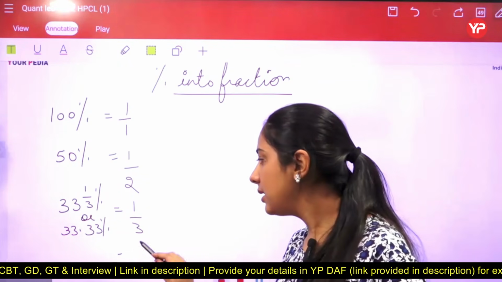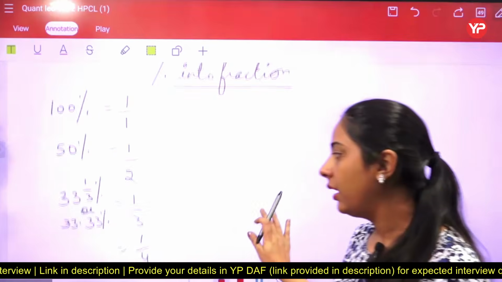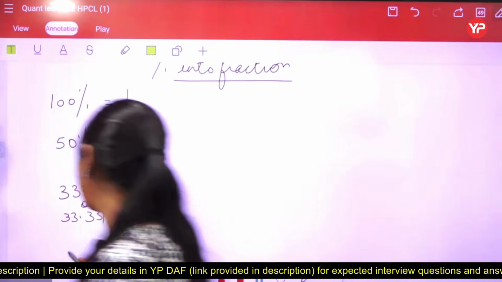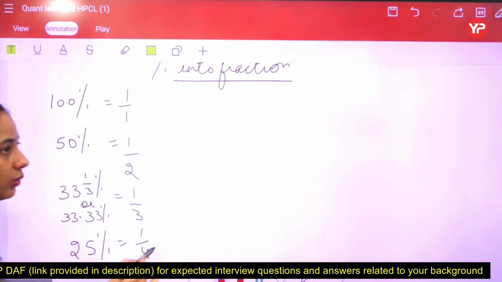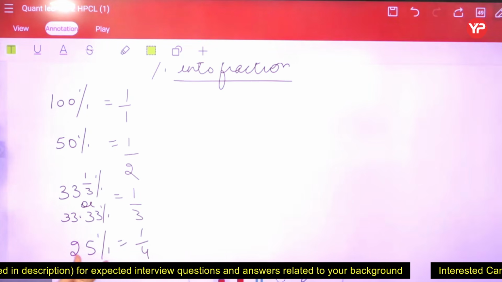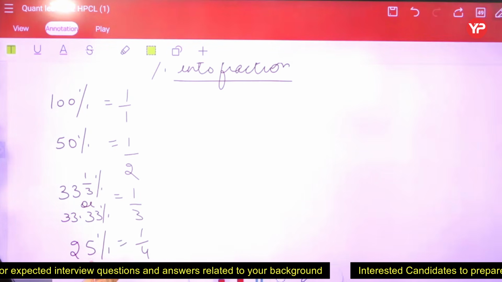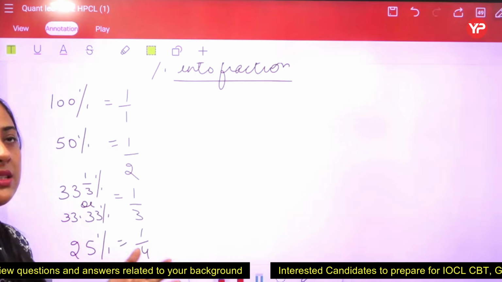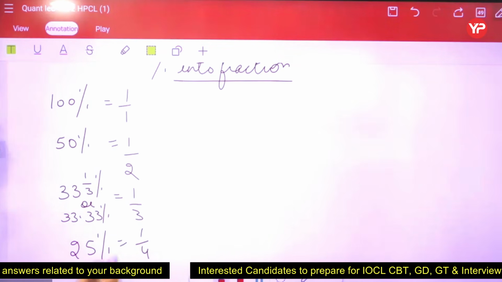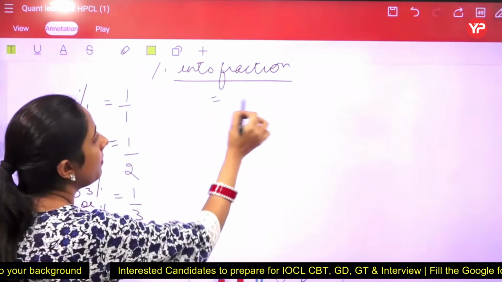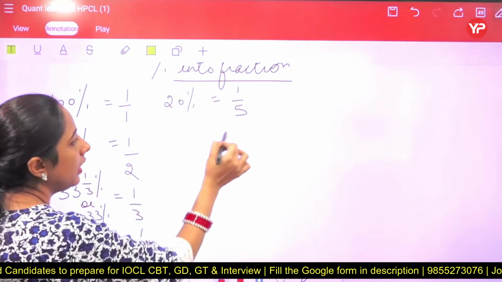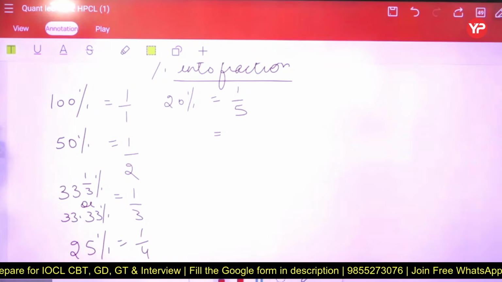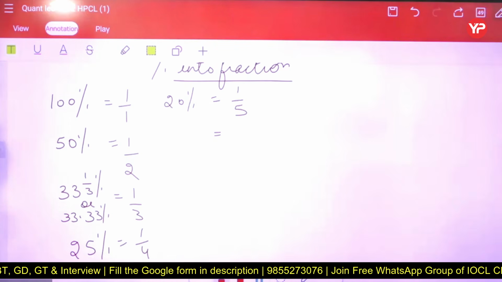Now the next one is in the series, that is 1 by 4. So students, 1 by 4 is equals to 25%. How to learn that one? So if you are going to multiply 25 and 4, you are getting a value 100. So the base of the chapter is 100. So whenever there is a 25%, we can use 1 by 4. Next is 1 by 5. For 1 by 5, we are taking 20%. Again, the same method, 20 needs to be multiplied by 5 to getting the number of 100.